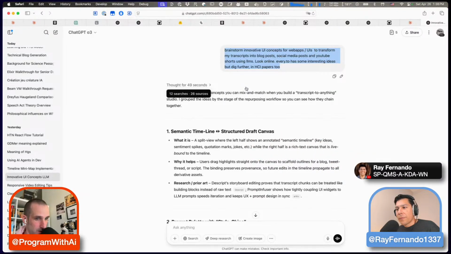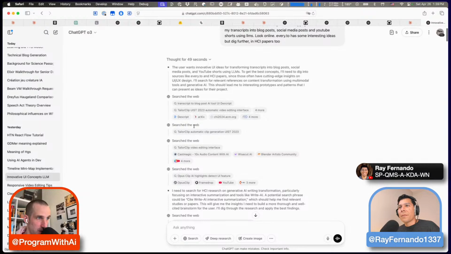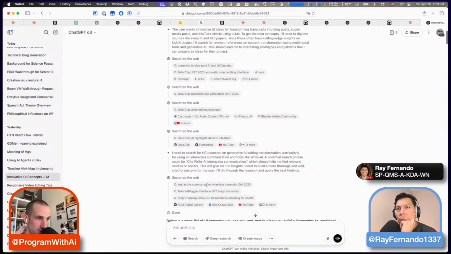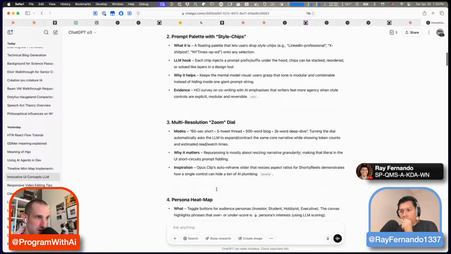So my workflow yesterday, which is literally the same thing that you do, is brainstorm innovative UI concepts for web apps to transform my transcripts into blog posts and YouTube shorts. Look online, just to make sure it searches, and then I gave it some starting points to look. Here it started searching HCI papers, right? You can see it goes to the CHI conference and all of those kind of things. It looks at Opus Clip, starts looking at more, and then it gave me a whole list of different ideas.